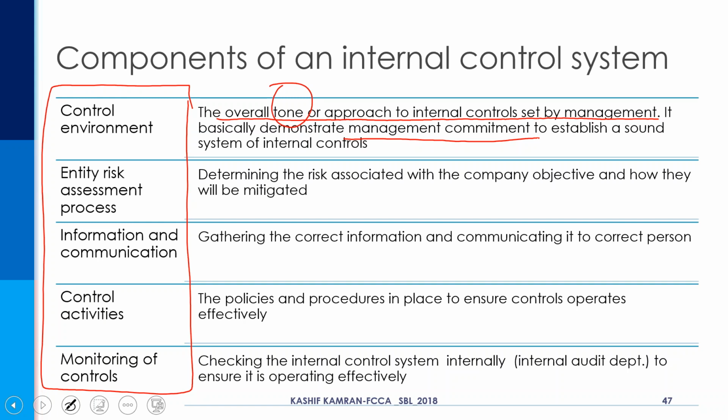When you speak of the TARA model, the internal control system is part of the reduction strategy, because a sound internal control system in any organization can act as risk reduction.